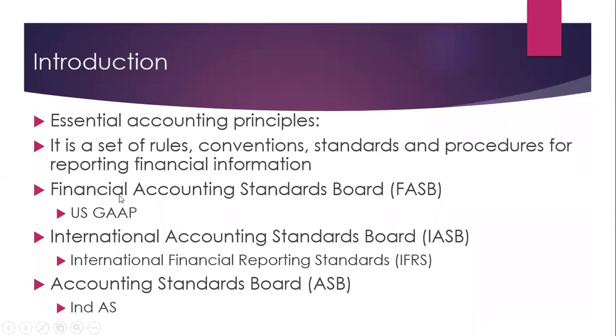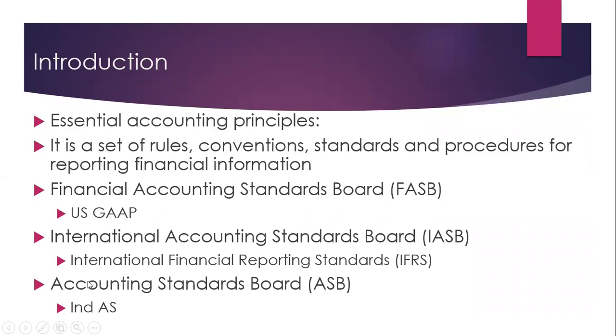In United States, there is Financial Accounting Standards Board, which has given US generally accepted accounting principle. Then there is International Accounting Standards Board, which has given international financial reporting standards.